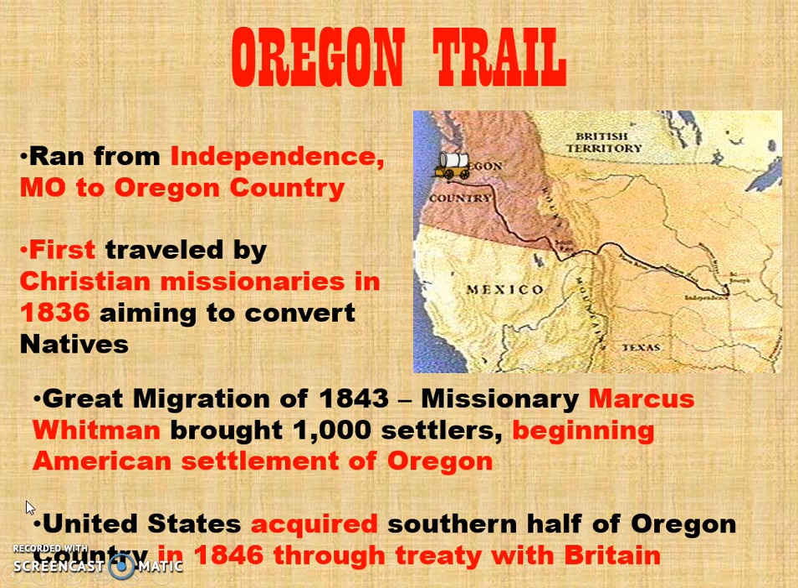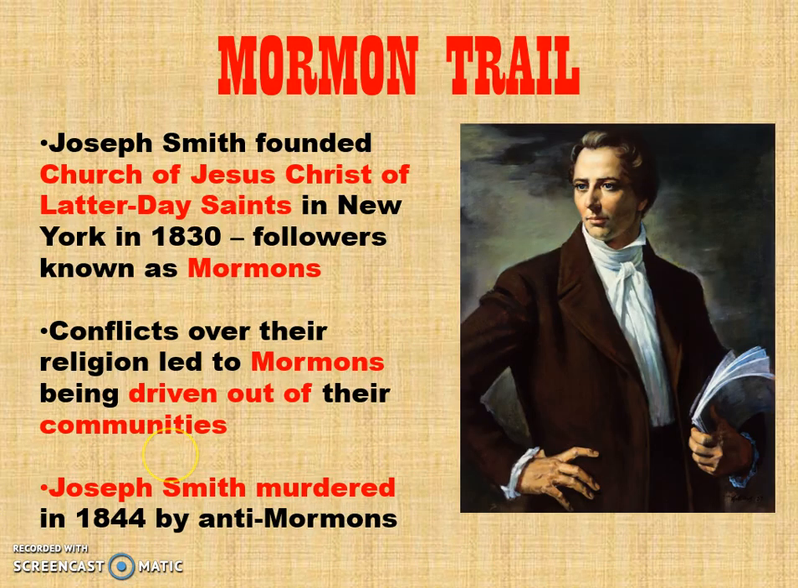But the United States, like we learned about previously, acquired the southern half of the Oregon country in 1846 through a peaceful treaty with Britain, in which they simply extended the 49th parallel, 49 degrees north, all the way to the Pacific Ocean. Let's talk about the Mormons here for a moment and the Mormon Trail.